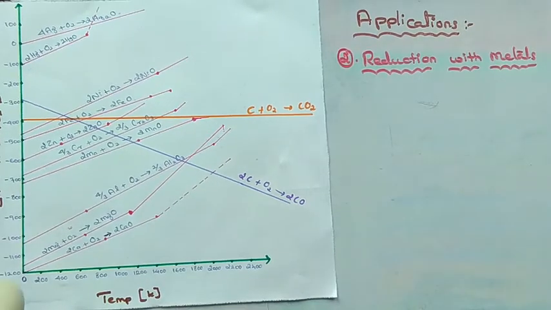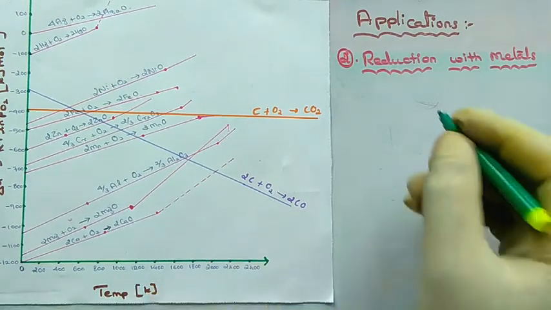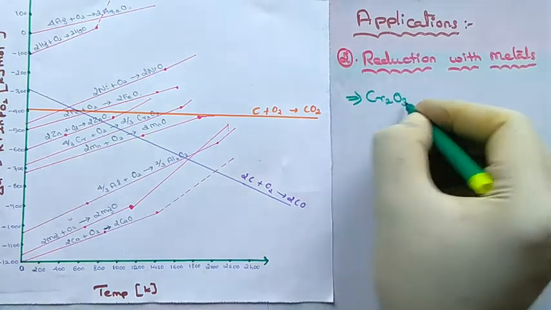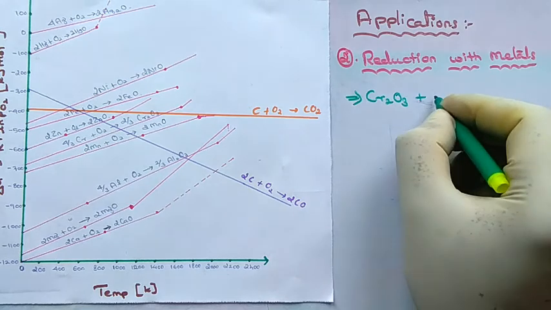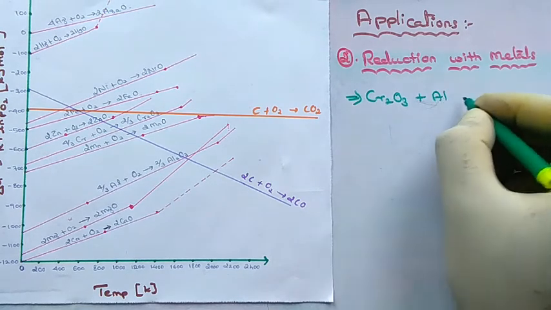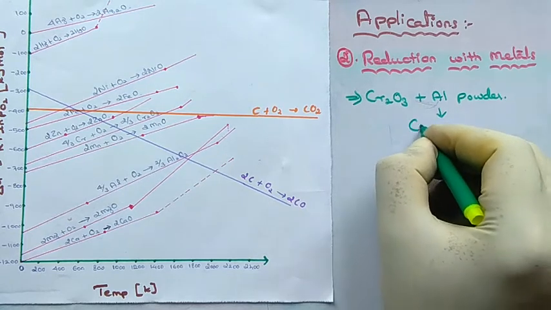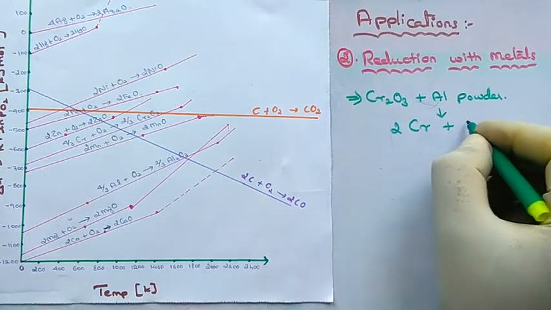Next application is about reduction with metals. In the previous video, we have seen that chromium oxide can be reduced by using aluminum powder in the aluminothermic method. In this reduction, we will get chromium and aluminum oxide.